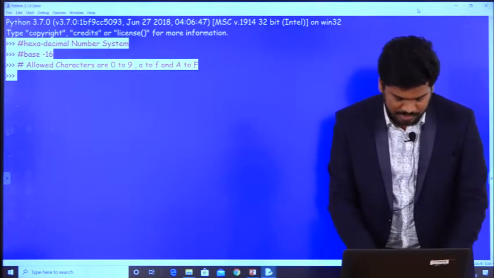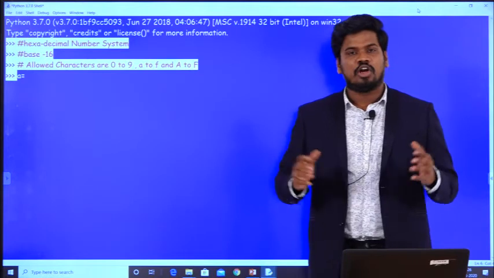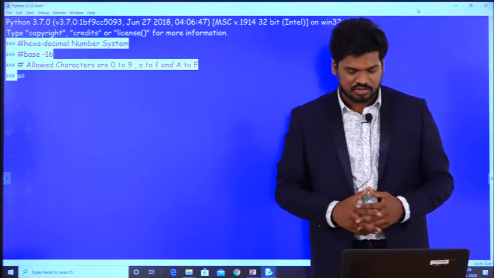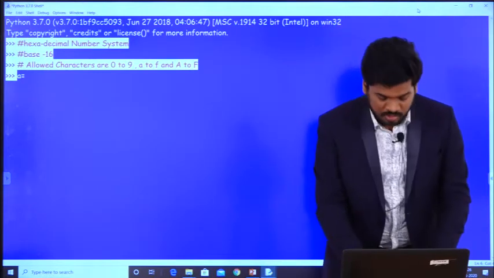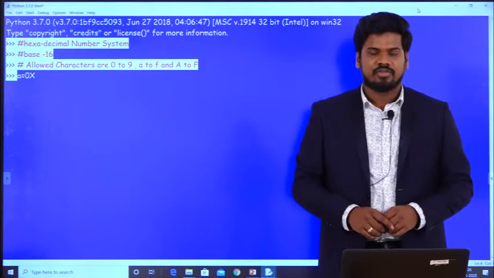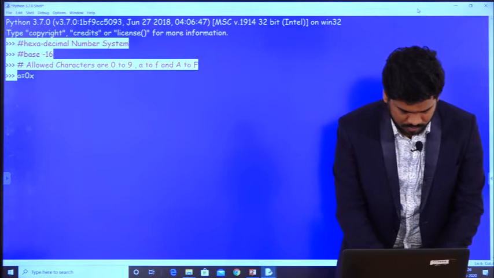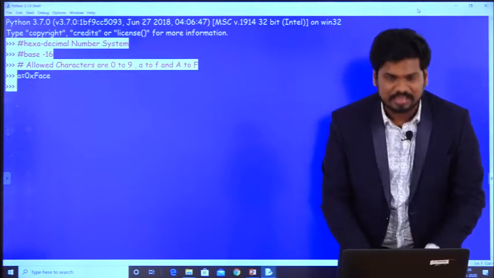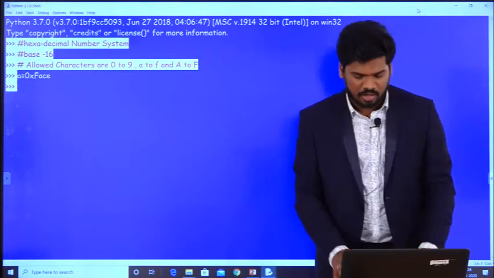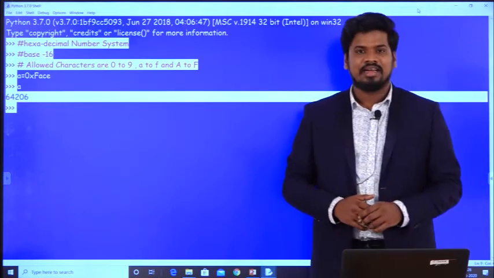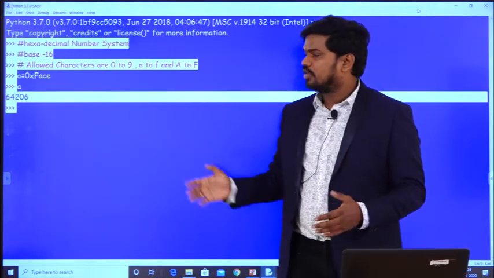So observe carefully, a is equal to, in order to work with hexadecimal numbers, what I have to prefix is 0 followed by x, followed by face. It has executed successfully, and now I want to know the answer, and it has given me 64206.